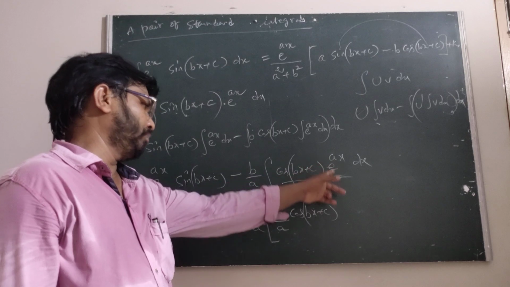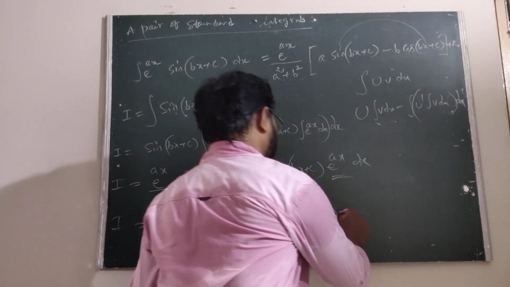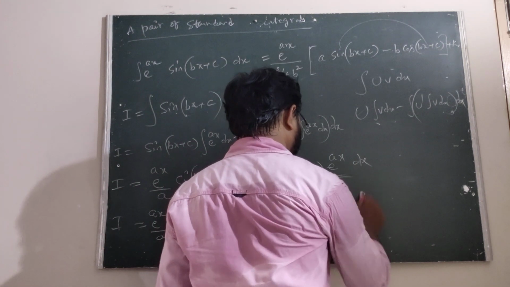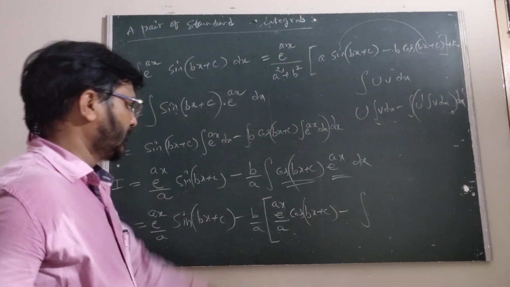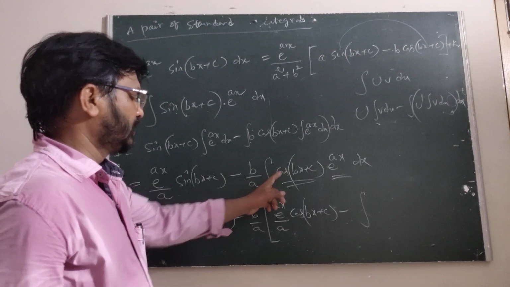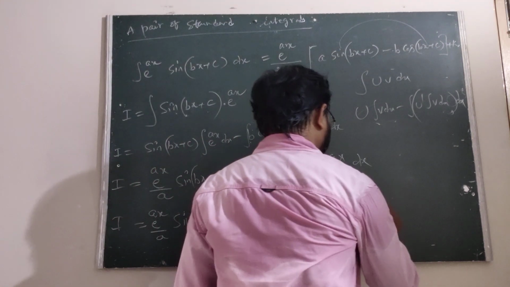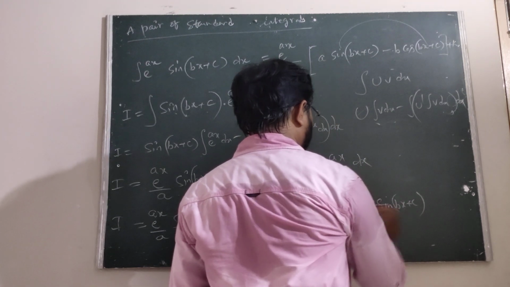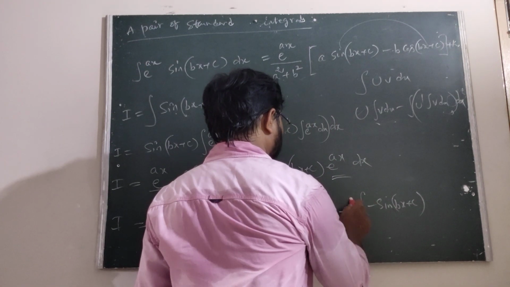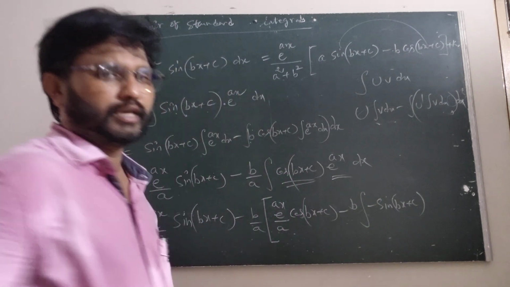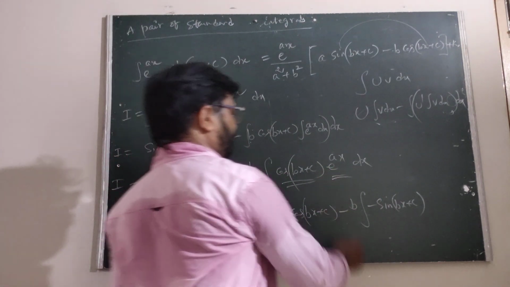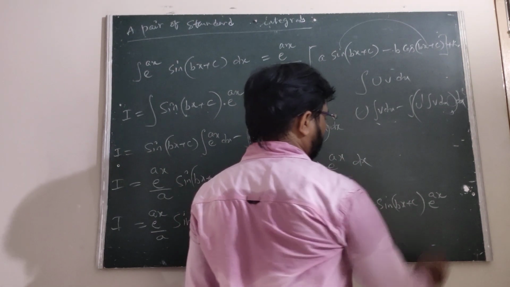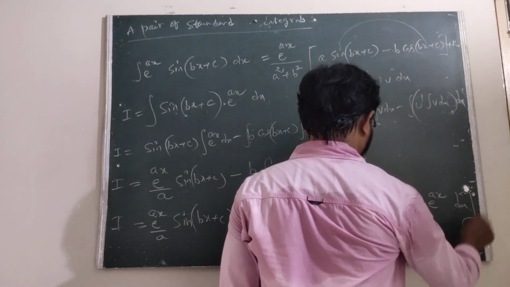Integral of the second, e power ax by a, minus of integral, the derivative of the cos. The derivative of the cos is minus sine bx plus c. The derivative of bx is b. And the integral of e power ax is e power ax by a, whole of dx.